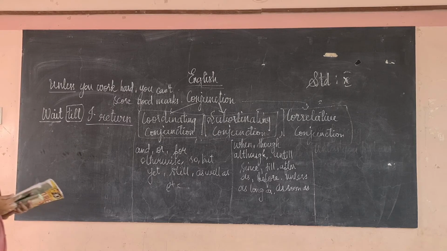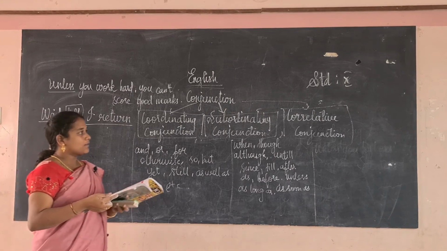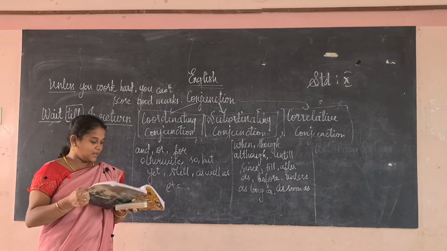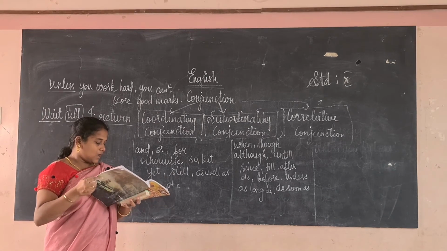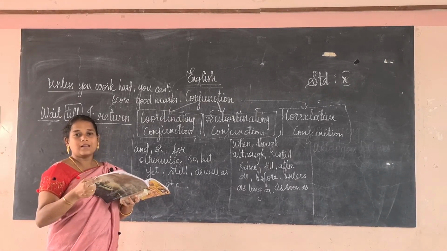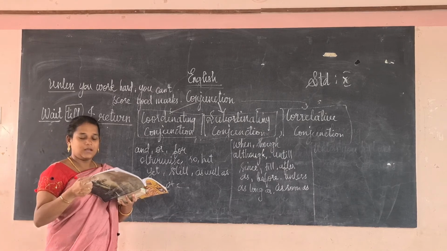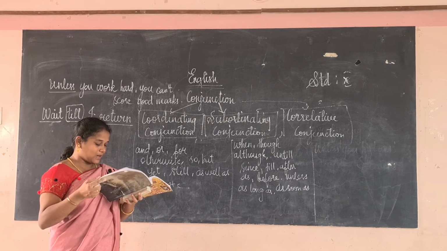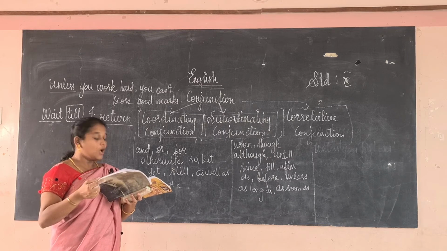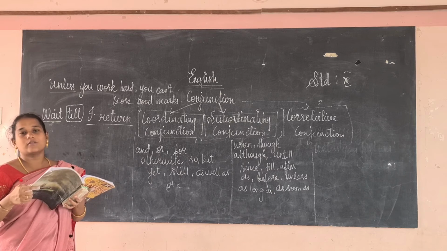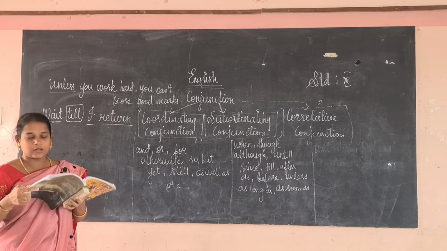Okay, understand? Another one, the third one, is the correlative conjunction. These conjunctions are always used in pairs. It won't be alone, it always comes as a pair. These two connectors in a sentence are related to each other, so they are known as correlative conjunctions. They have a relation with each other.